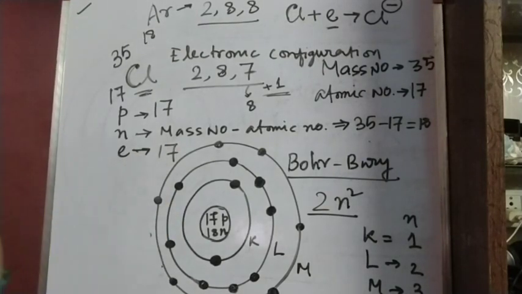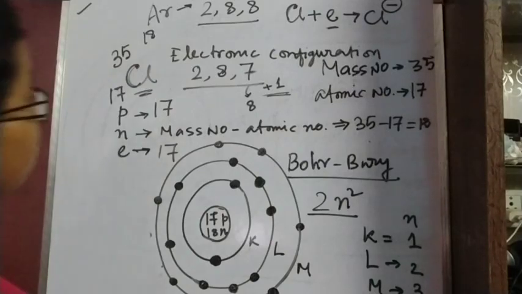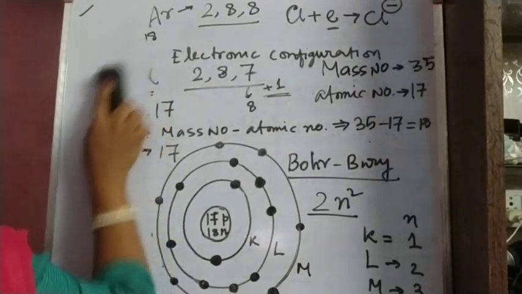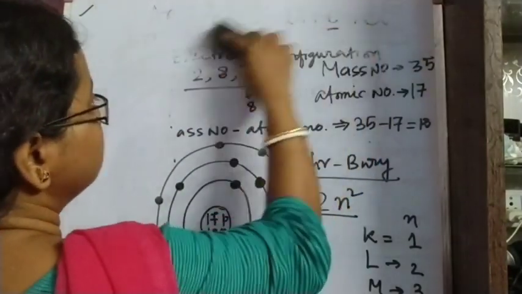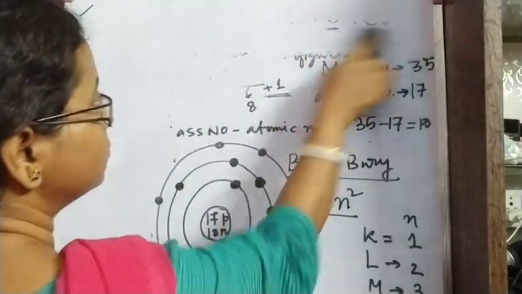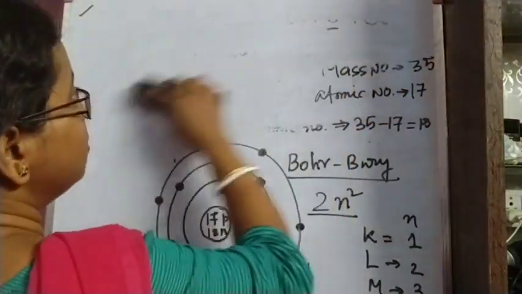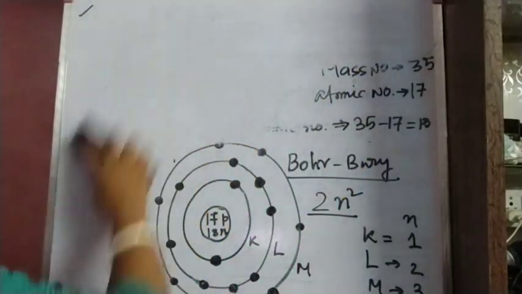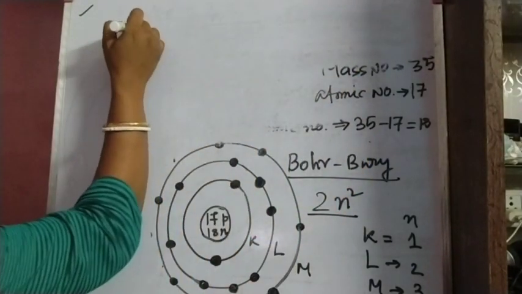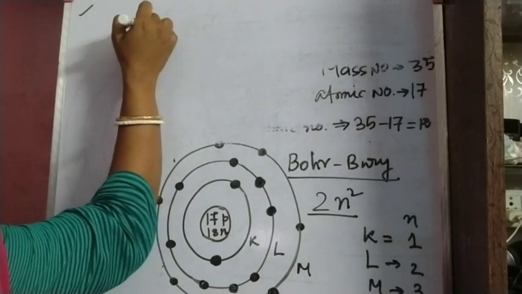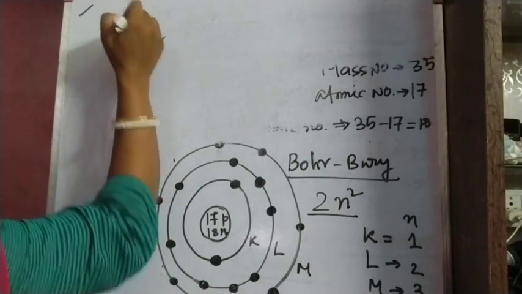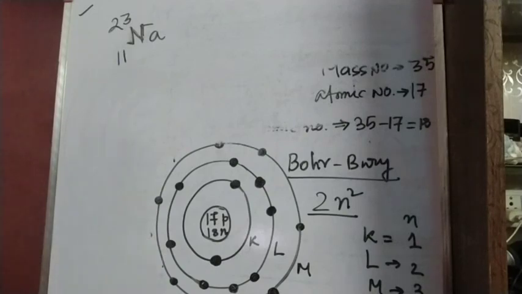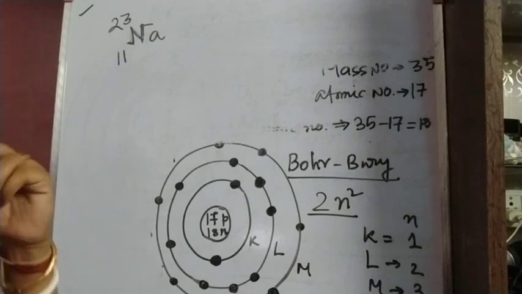Now let us draw the structure for sodium. If we represent sodium in the same manner as we represented chlorine, we get 23, 11. 11 is the atomic number of sodium and 23 is the mass number.